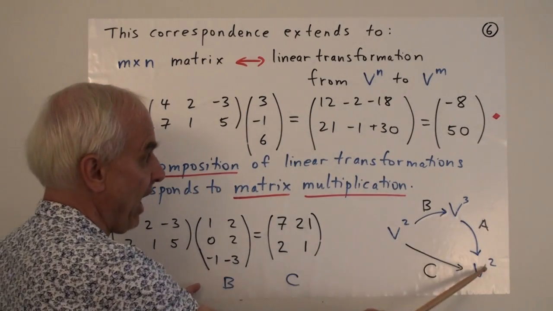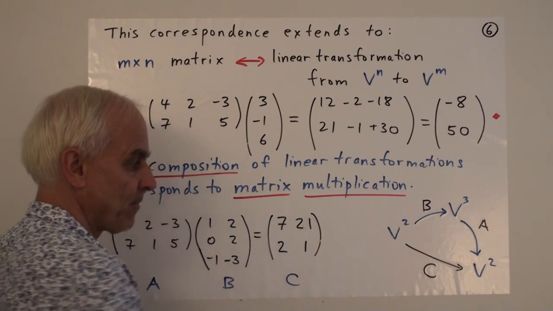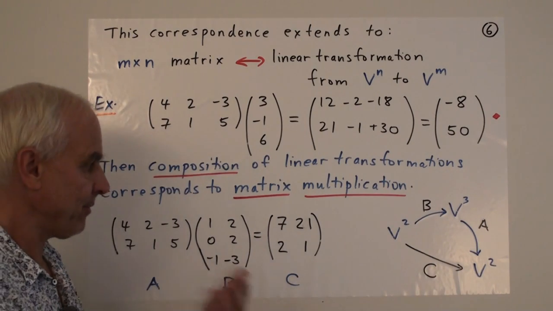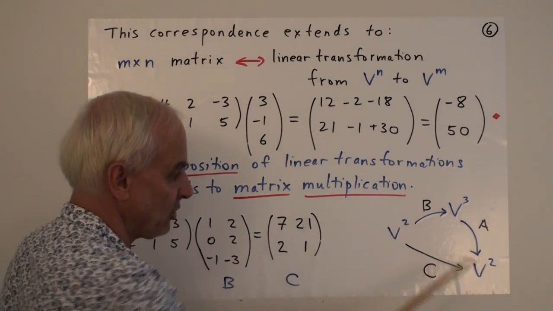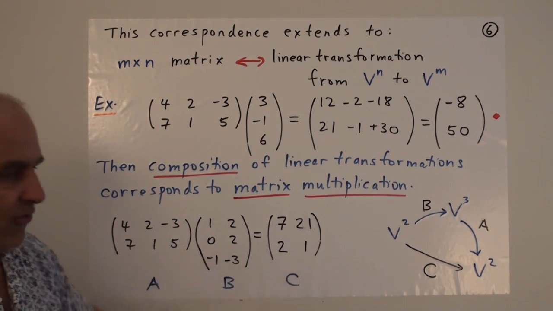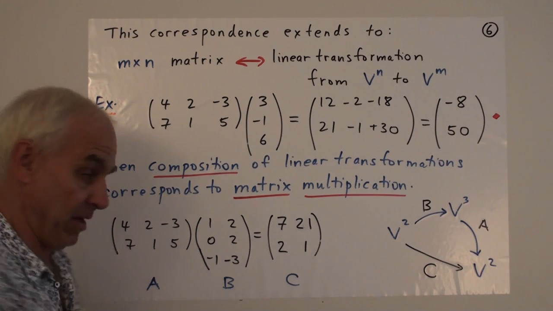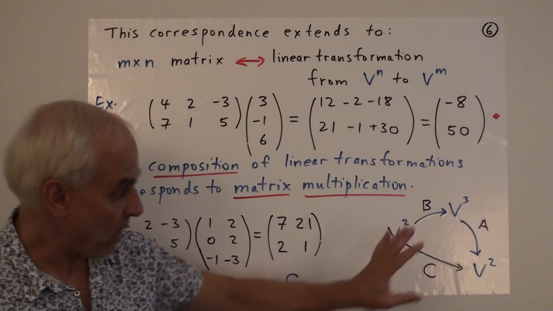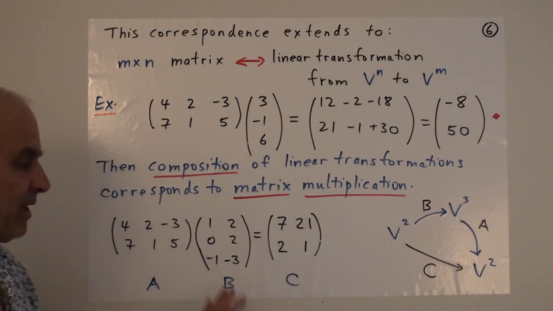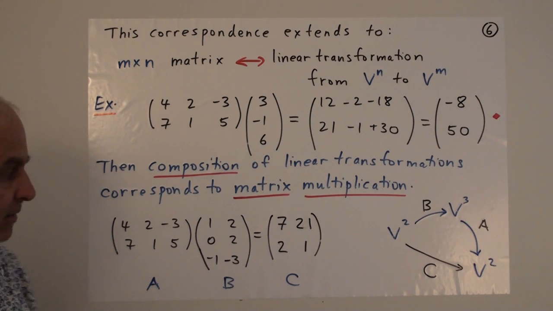And then multiplying by A, just as up here, would take a 3 vector to a 2 vector. So multiplying by B first and then by A, the total effect is to take a 2 vector to a 2 vector. And that turns out to be a linear transformation whose matrix is exactly this 2 by 2 matrix C, obtained by multiplying A and B. So composition of linear transformations corresponds to multiplication of matrices. And that's why matrix multiplication is important.